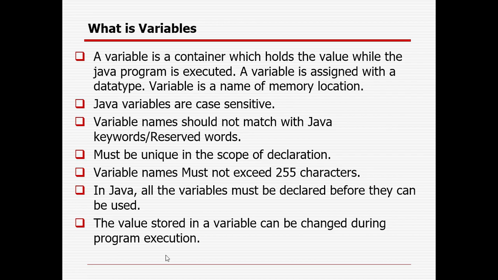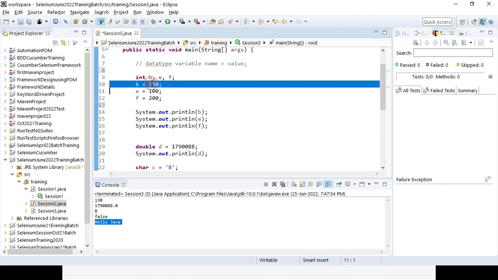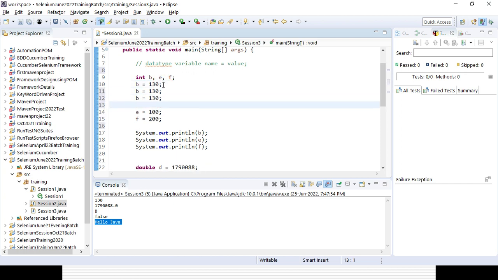The value stored in a variable can be changed during program execution. Suppose here I have already defined a variable, and I have given b the value 130. In the next line I can change it to 150. It will not have any problem, and 200, like that, 250. So whatever the latest value is, it will take that value.